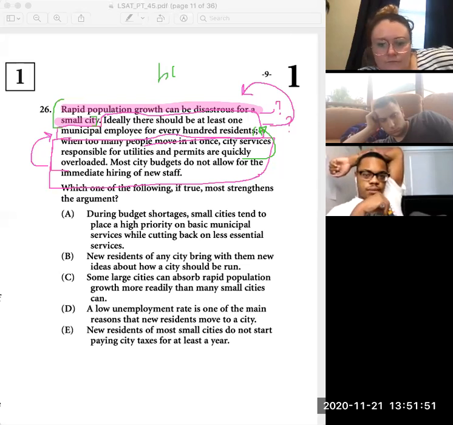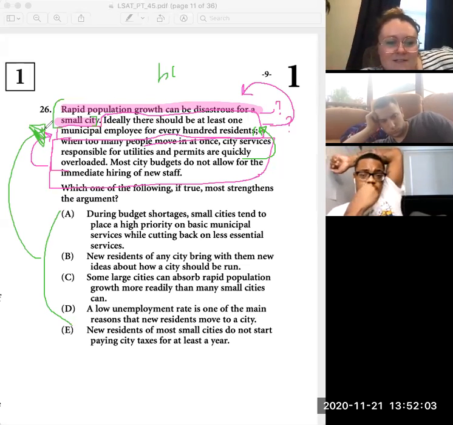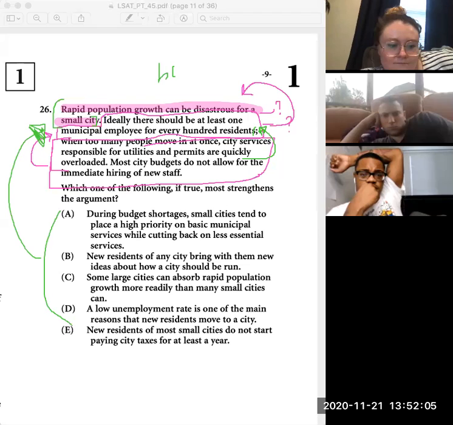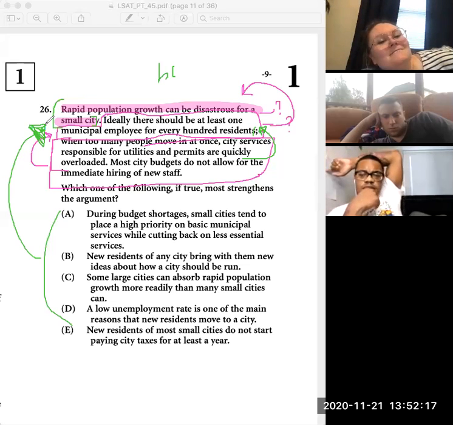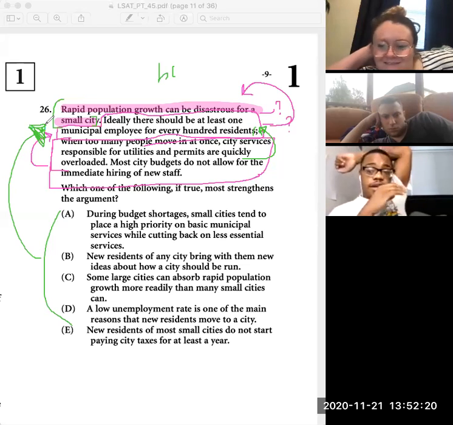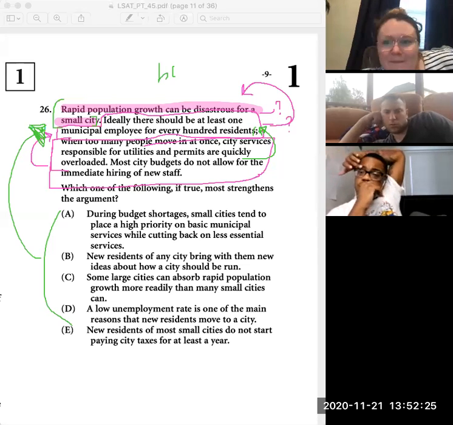Right. Awesome. So back to, this is a strengthen question. So we want something strong. We want to strengthen this idea that rapid population growth can be disastrous for a small city. What are our predictions? Something that strengthens the idea that the rapid population growth can be disastrous. What would strengthen that? I'm thinking that there's no housing for people. They run out of food. There's overcrowding. Disease spreads. Any of those things.